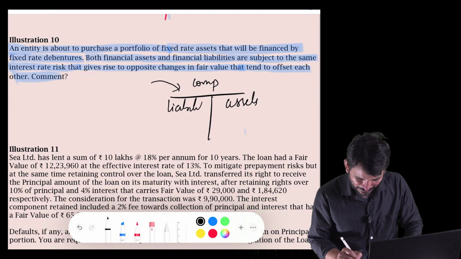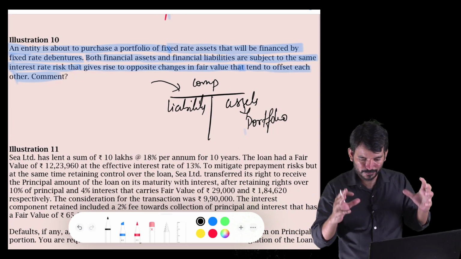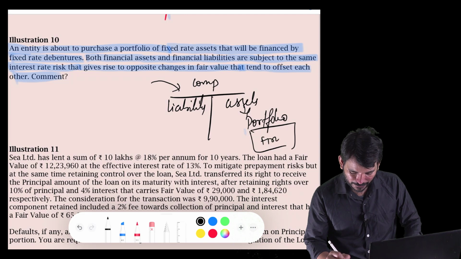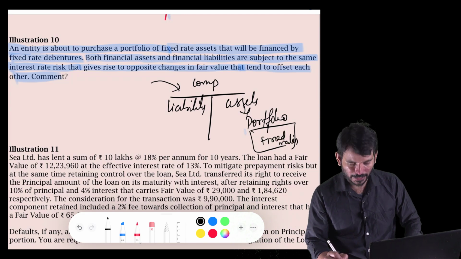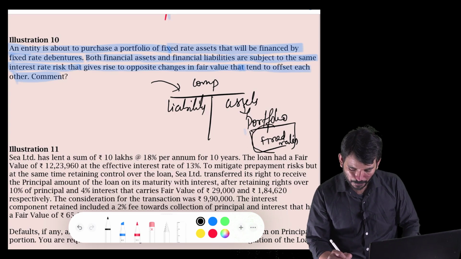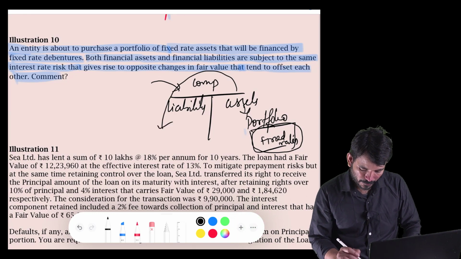I'm writing in the old style. We are trying to build up a portfolio, means we are trying to invest somewhere, and the portfolio involves fixed rate instruments, means I want to purchase some debentures, I want to purchase some bonds. To have this portfolio, I am being financed by a debenture.